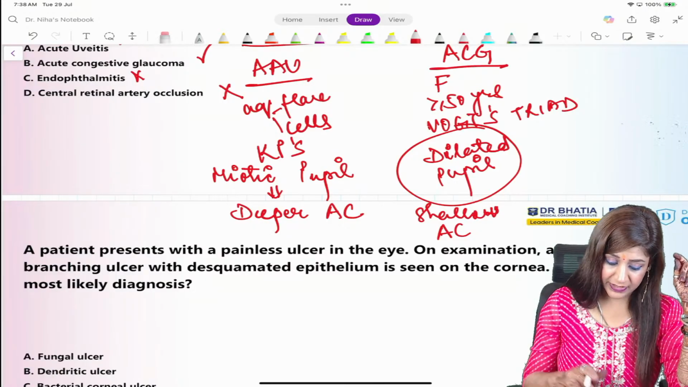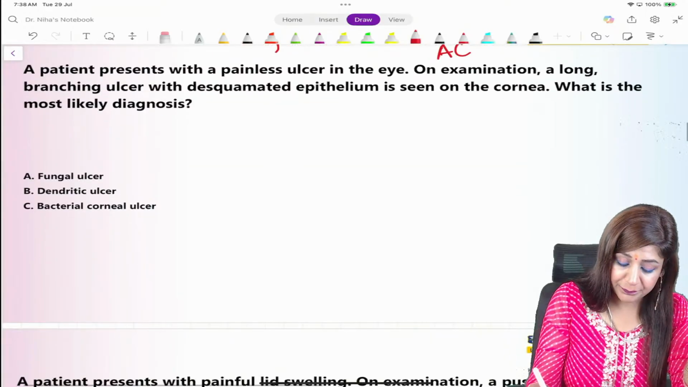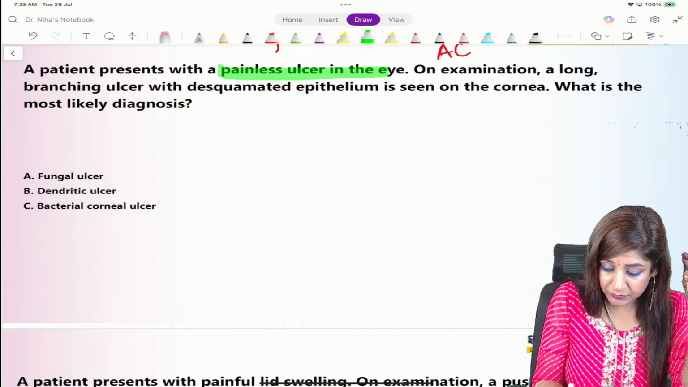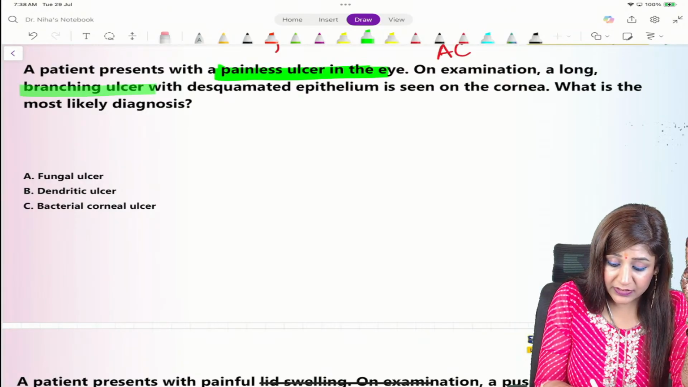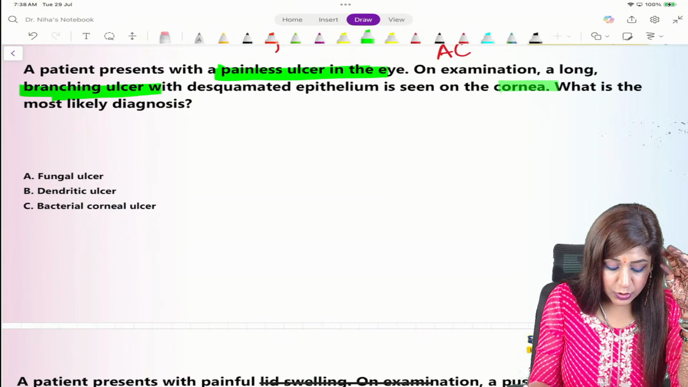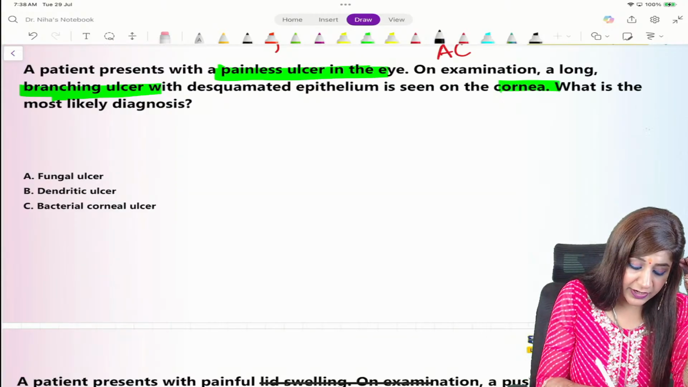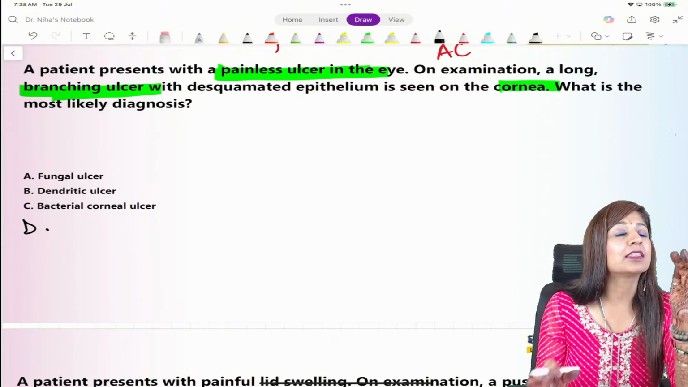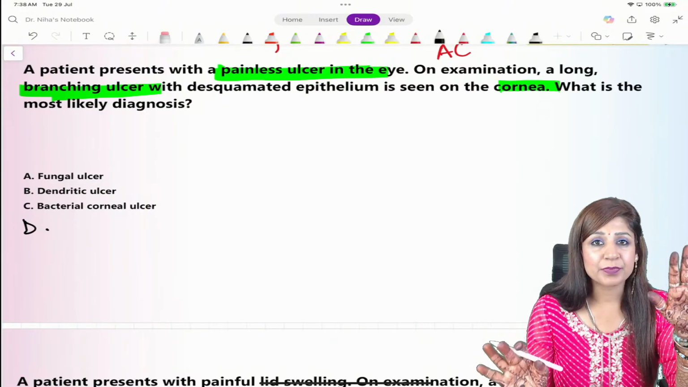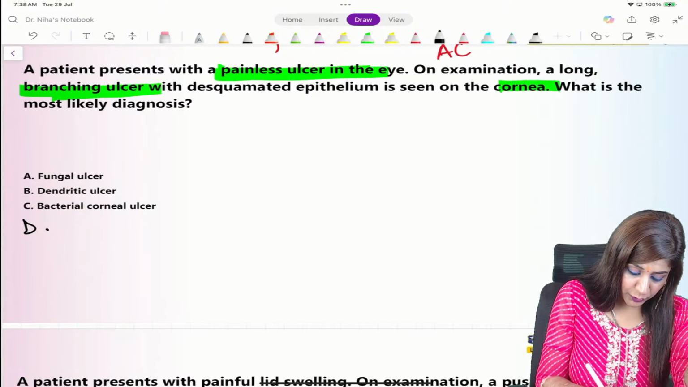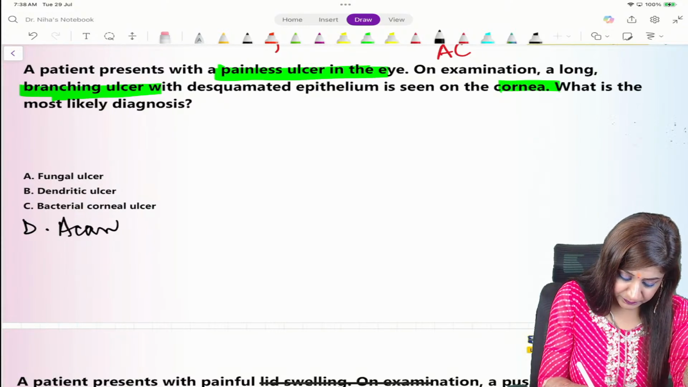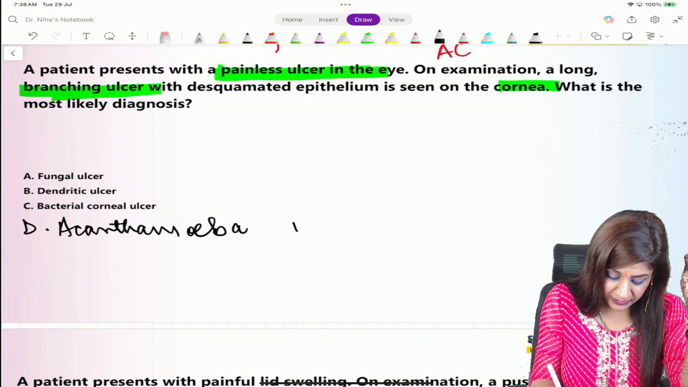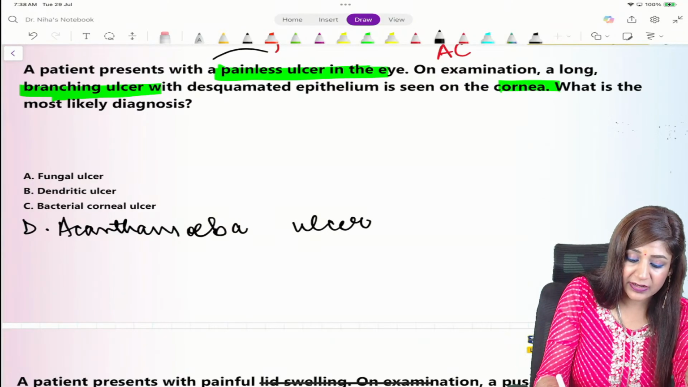Then the next question is a female patient who is coming with a painless ulcer and with a branching pattern in the cornea. So basically here we are talking about corneal ulcers. It can be bacterial, fungal, acanthamoeba, or it can be viral, right? Now whatever options they are giving you, they are saying that it's painless.